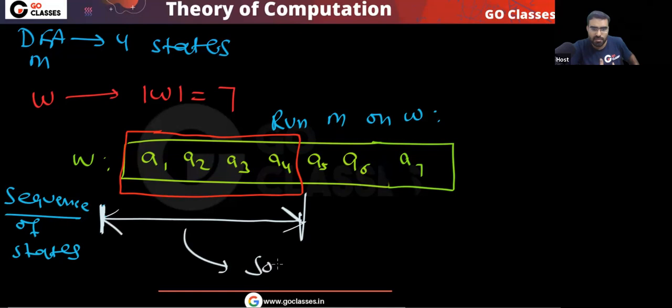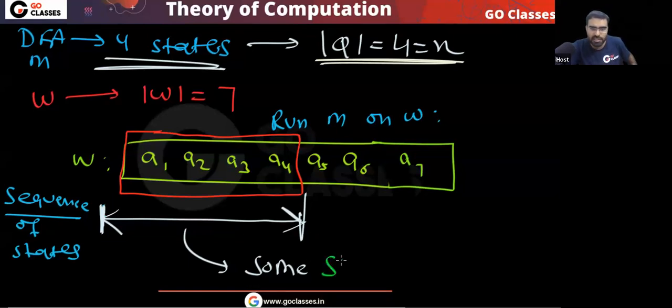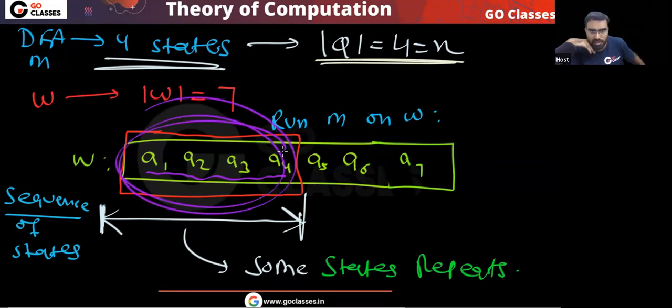The number of states is 4. So within the first 4 symbols, some state repeats. Is this point clear? What is the reason? Because if you take the first 4 symbols, then tell me, for the first 4 symbols, what will be the length of the sequence?